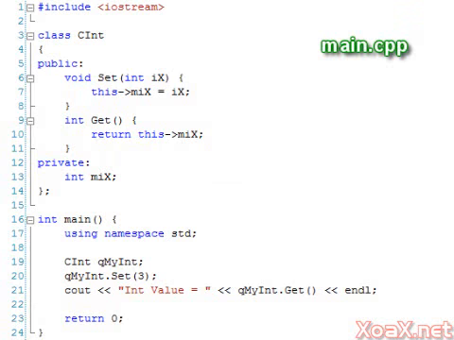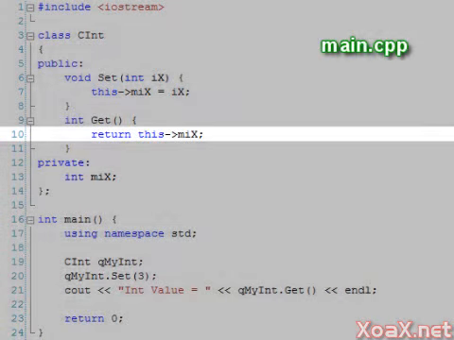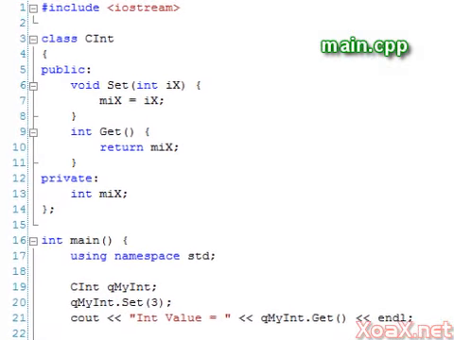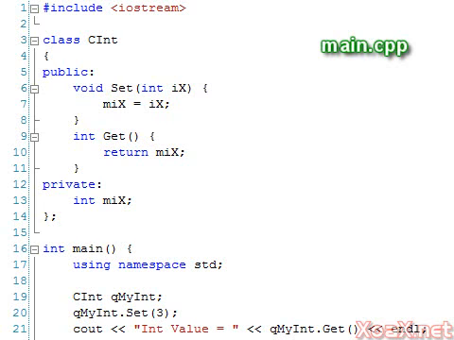The this pointer is a hidden parameter, so we cannot see it. However, we can use the this pointer. Here we have the same code as before, except that we use the this pointer to access the member variable. Executing the program, we see that the code functions exactly as before. As our prior code showed, we did not need to reference the this pointer explicitly to access the member variables. However, there are many cases that we will see in the coming lessons where we will need to do so.